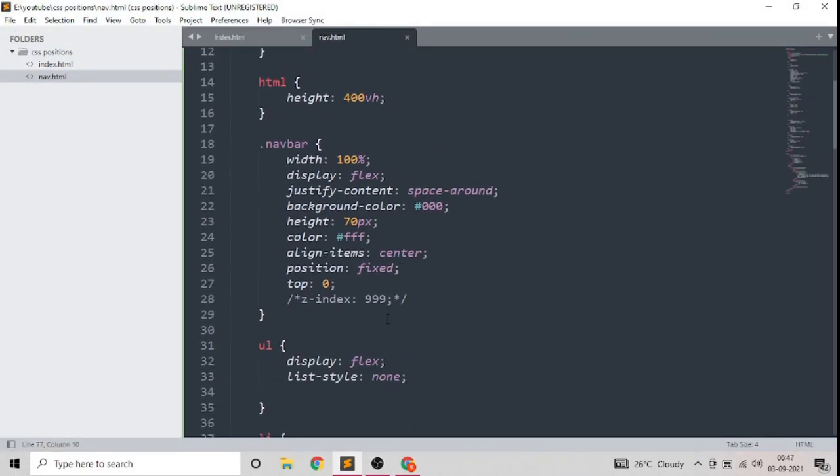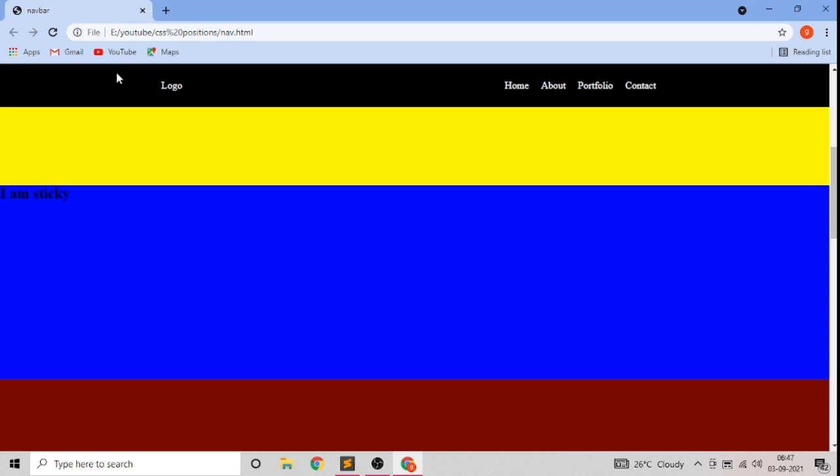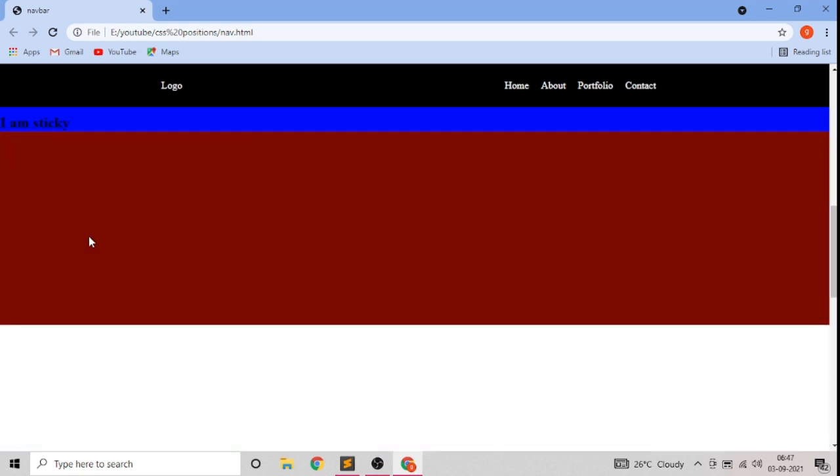So if you have the navbar position as fixed, you have to give the height of that navbar as the top property so that the sticky text is visible. See.